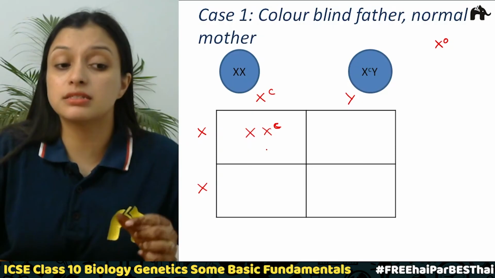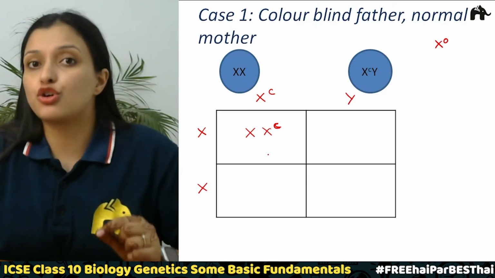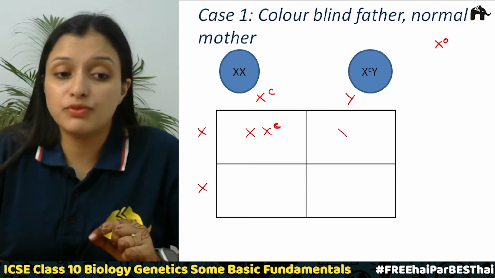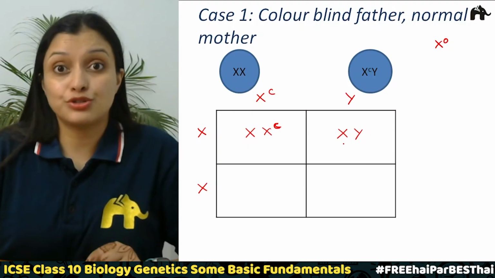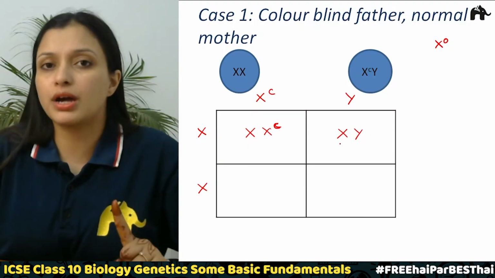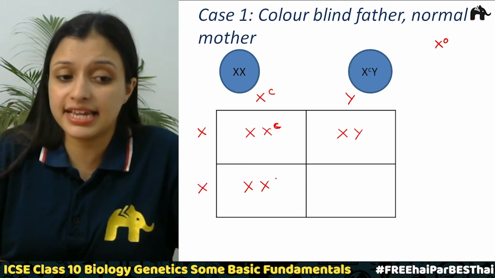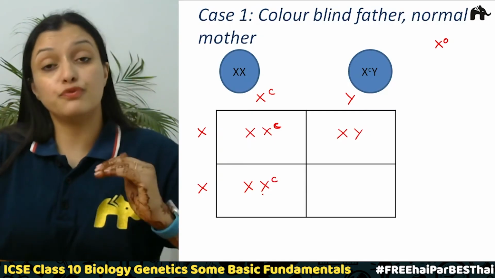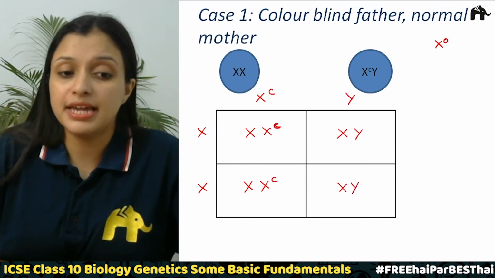But in this case the child is normal, the girl is normal, but she is the carrier of the disease. Now the next one will be X and Y. So this is going to be a male, and that too a normal one, there will be no color blindness. The next situation is going to be again XXC. So again a female which is normal but the carrier of the disease. And the next will be XY.